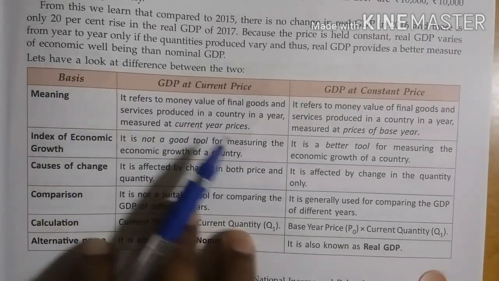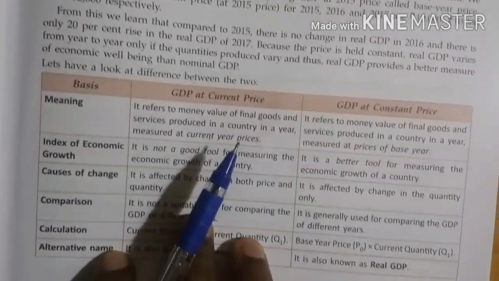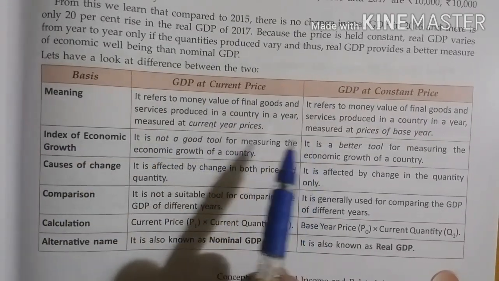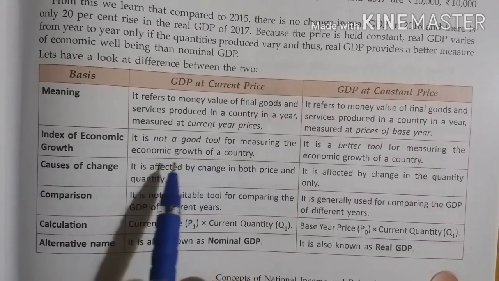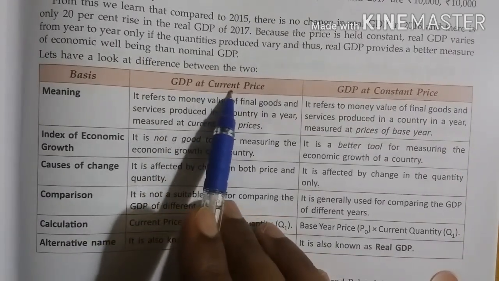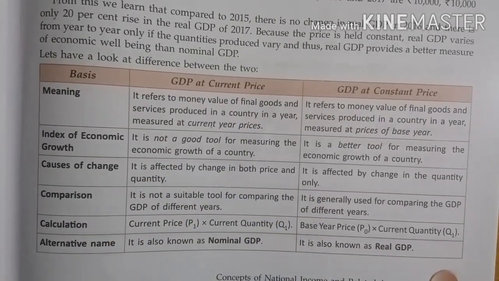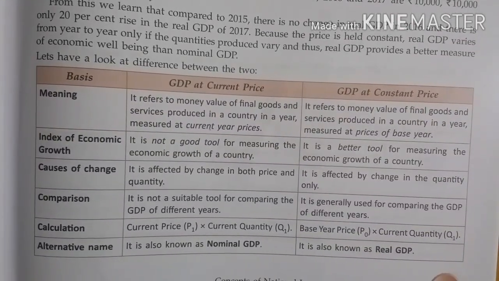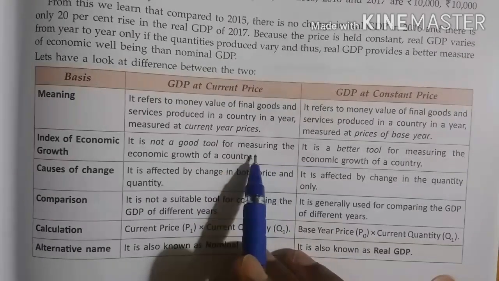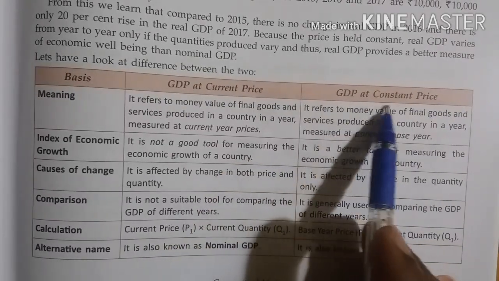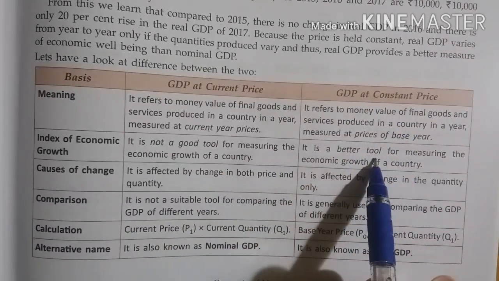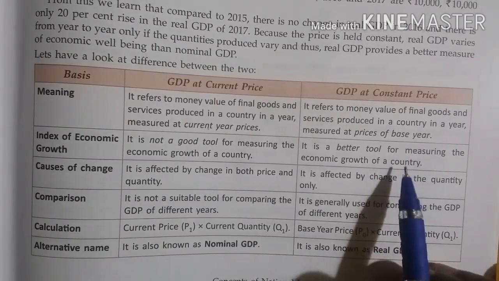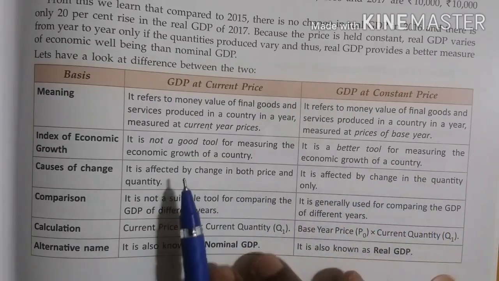Then the index of economic growth, which is the real index of economic growth. We cannot say that GDP at current price is a good tool or real index of economic growth. That is, it does not show the growth in the real sense because it is affected by inflation. But GDP at constant prices is a better tool. That means real growth can be observed with the help of GDP at constant price.